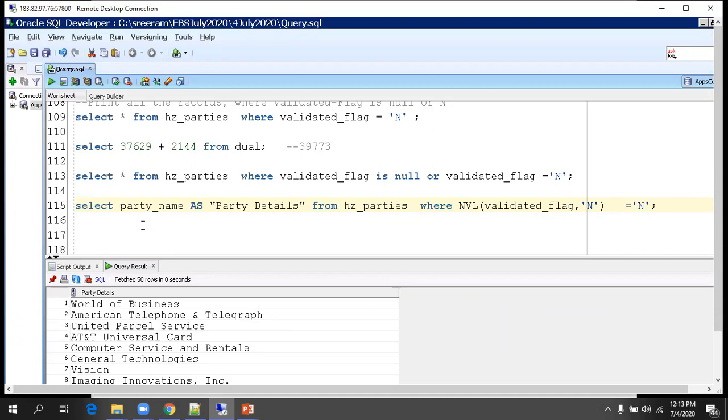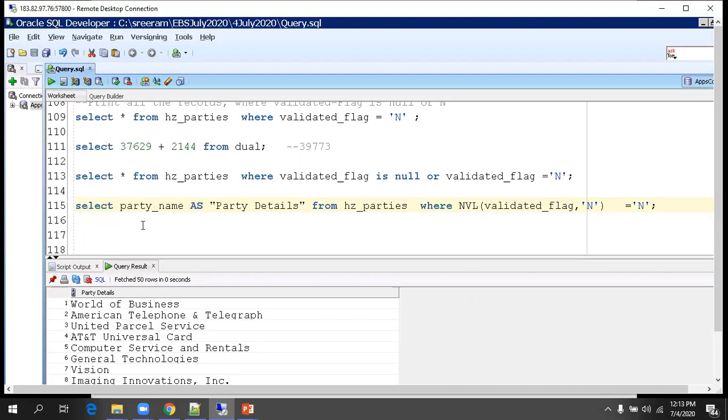There are a few reports based on SQL*Plus, only SQL queries. In those scenarios you're designing end user reports which require a proper column name. You can't mention party underscore name. You may have to mention an appropriate name so that the end user can understand. In those scenarios, this kind of logic is preferred.